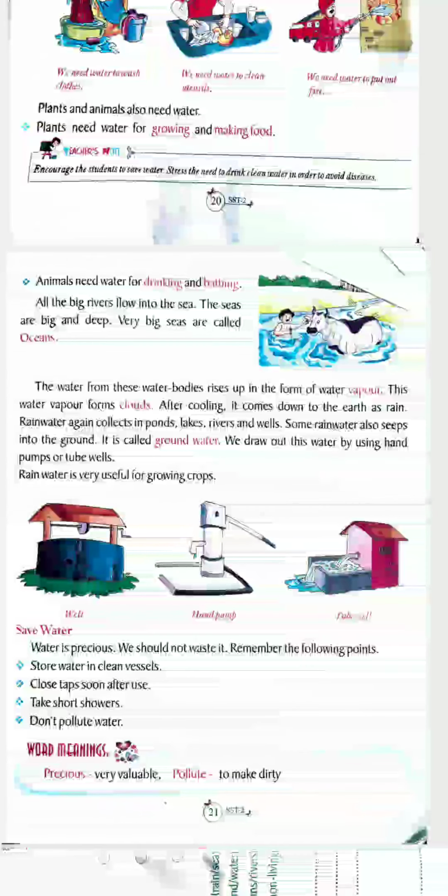Sometimes we draw out this water by using hand pumps or tube wells, especially in the plain areas, not in the hilly areas. In the plain areas you might have seen hand pumps, foot pumps, etc., tube wells. They draw water from there. These waters are also called groundwater.